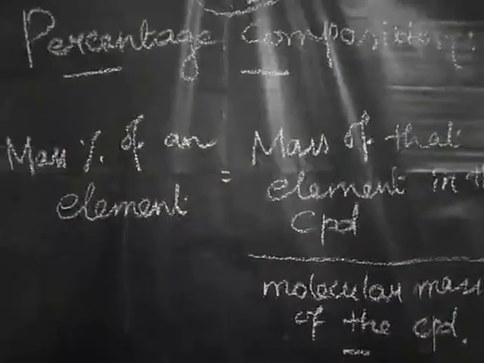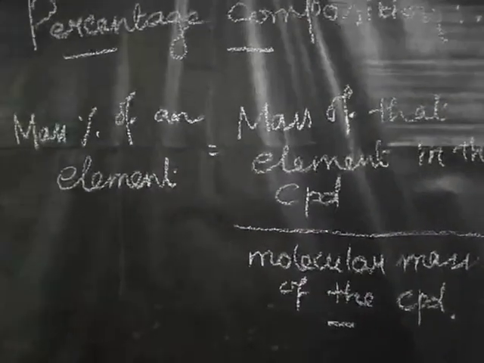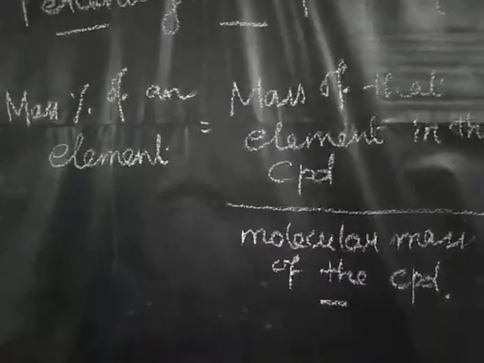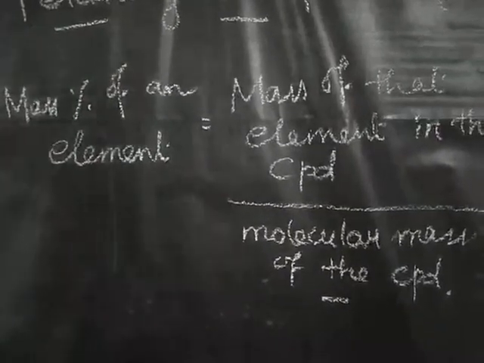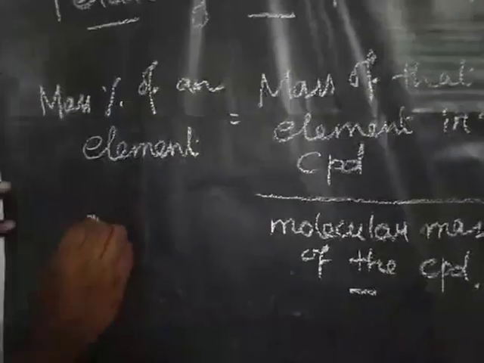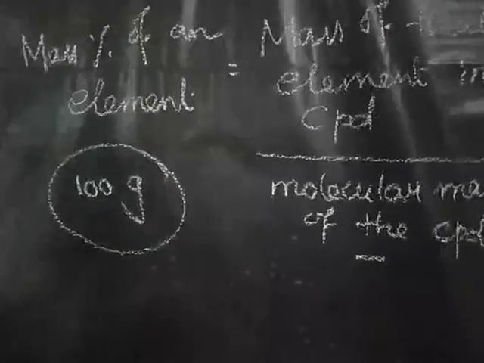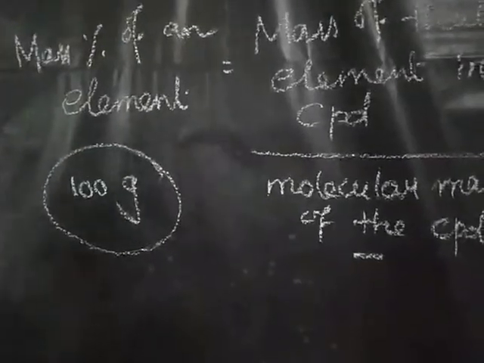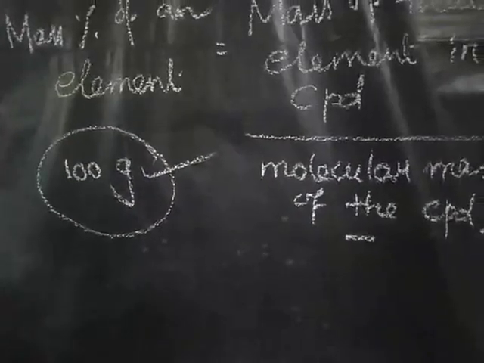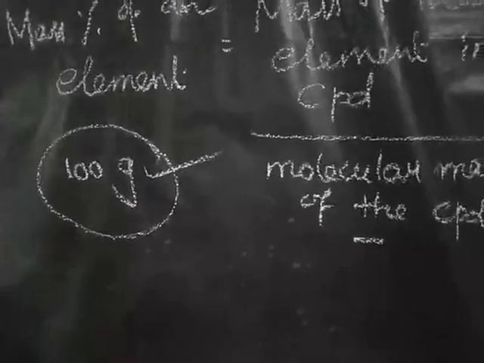So what is the definition for percentage composition? The percentage composition of a compound represents the mass of each element present in 100 gram of a compound, the mass of each individual element present in 100 gram of a compound. So that is the definition for percentage composition. So what is the formula for percentage composition?